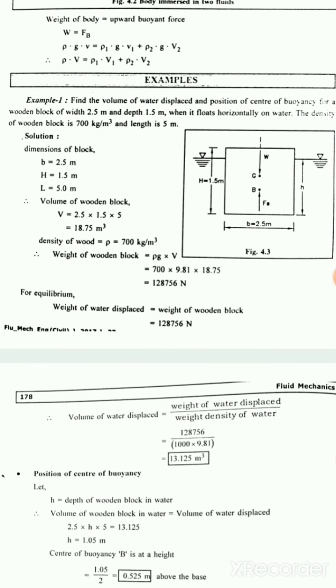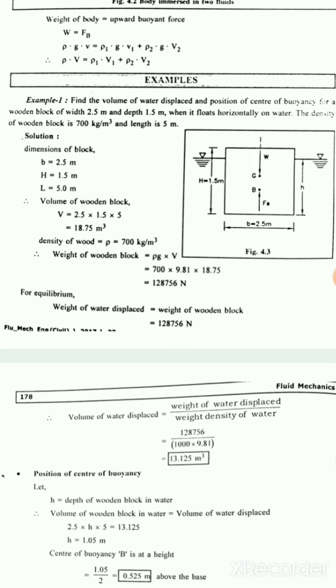Example. The first example is to find the volume of water displaced and position of center of buoyancy for a wooden block of width 2.5 meter and depth 1.5 meter, when it floats horizontally on water.